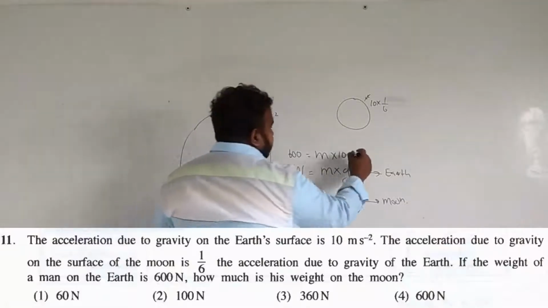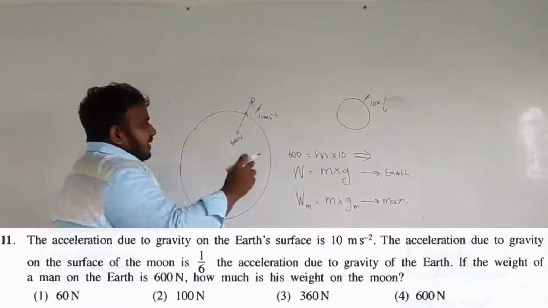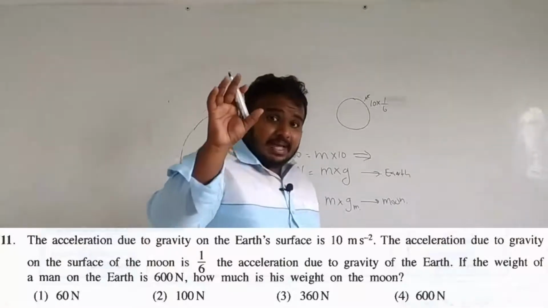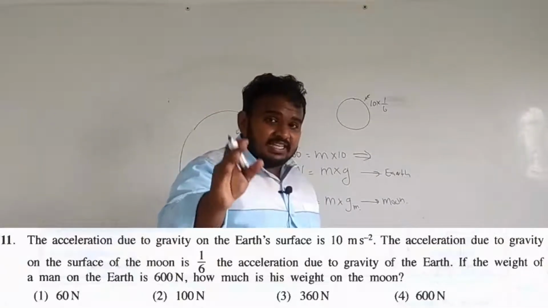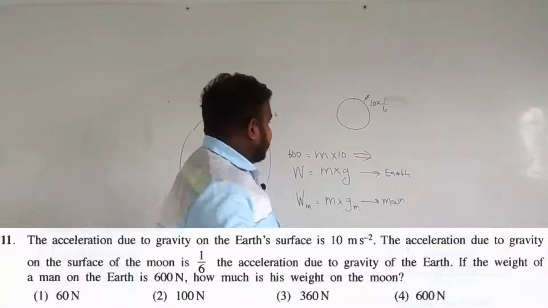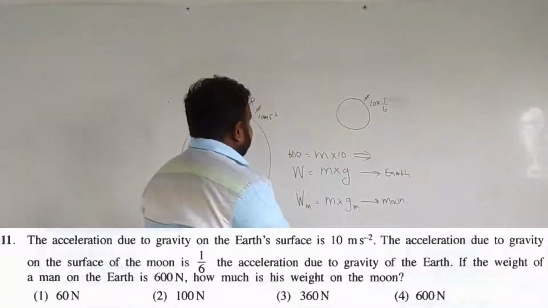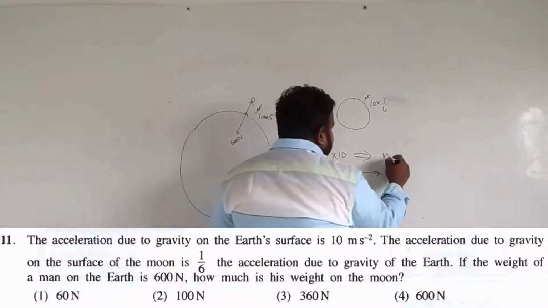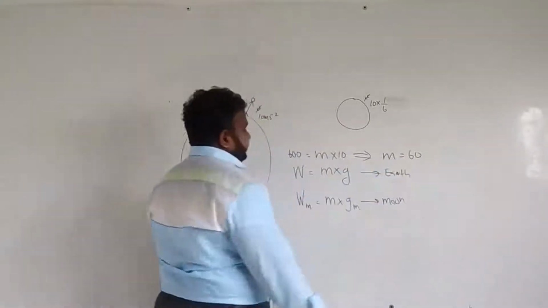From this, first calculate the mass of the person. When you calculate the mass of the person, mass will never change even if you go to any planet. Mass is the amount of matter, and that is not going to change. So here m into 10 equals 600, so m is going to be equal to 60.